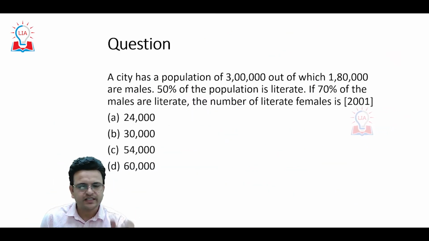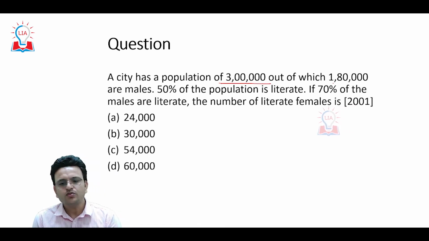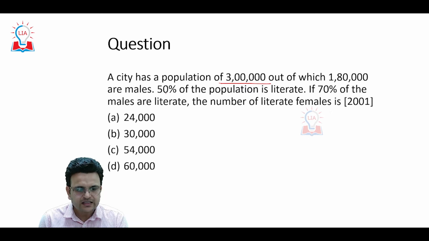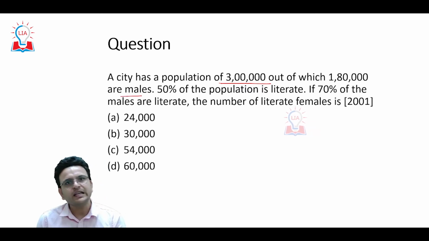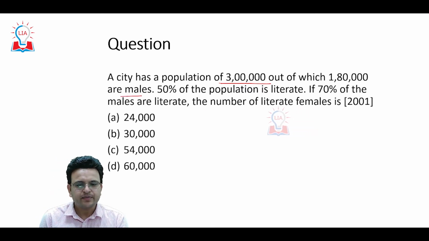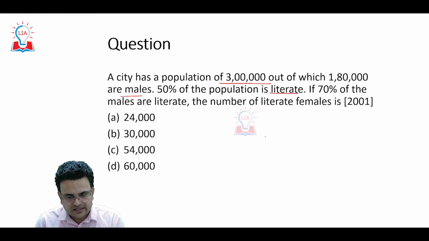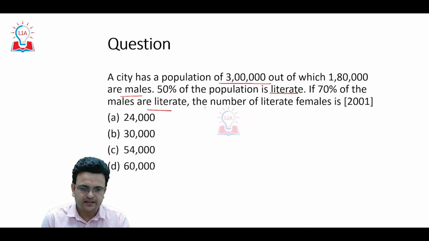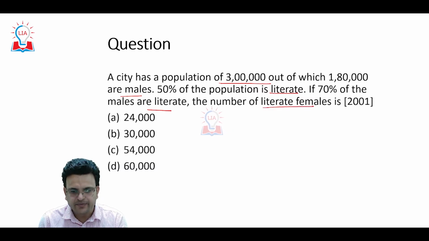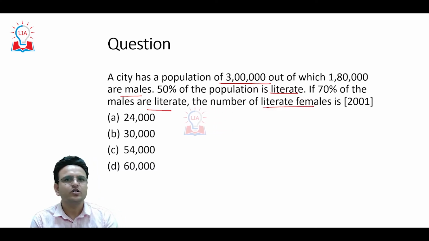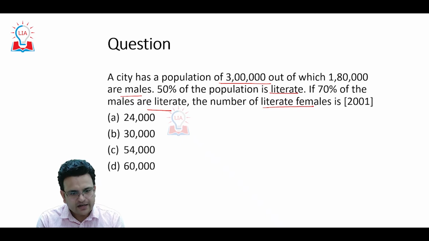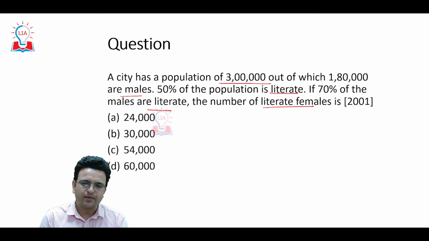The second question is, a city has a population of 3 lakh, out of which 1,80,000 are male, and the remaining are female. 50% of the population is literate. If 70% of the males are literate, find the number of literate females. First of all, you have to understand the question. Whatever the question is telling, that way you have to solve it.